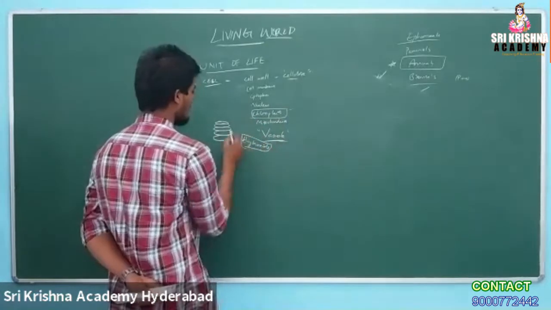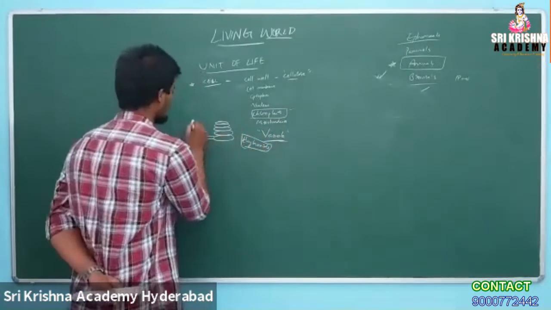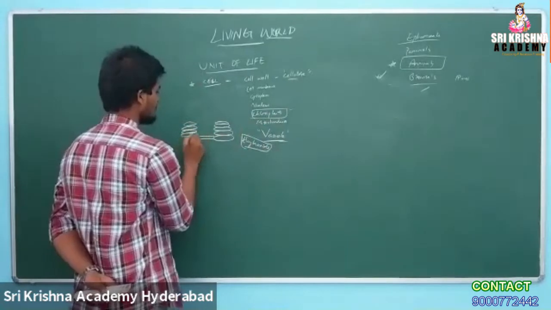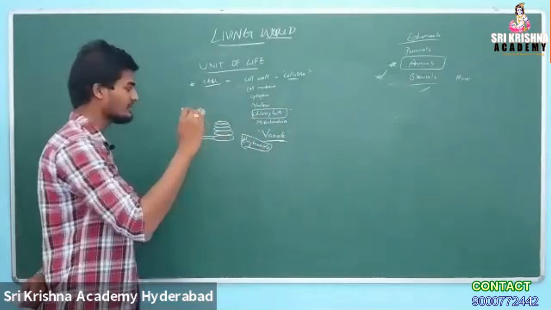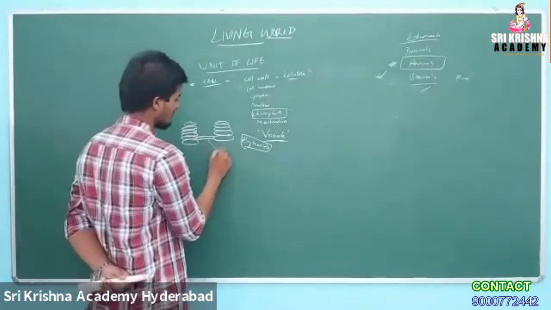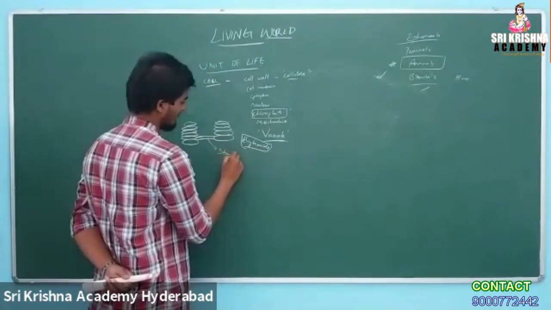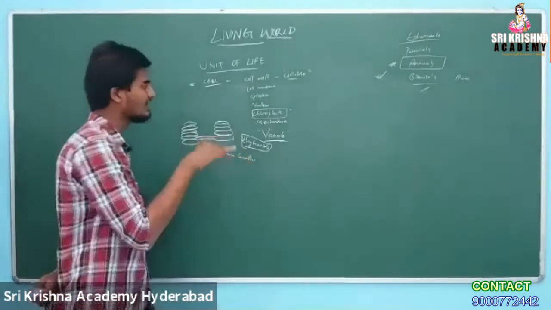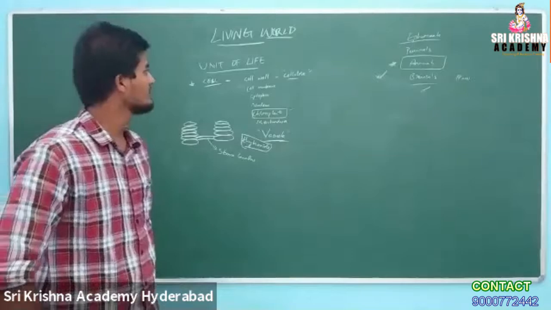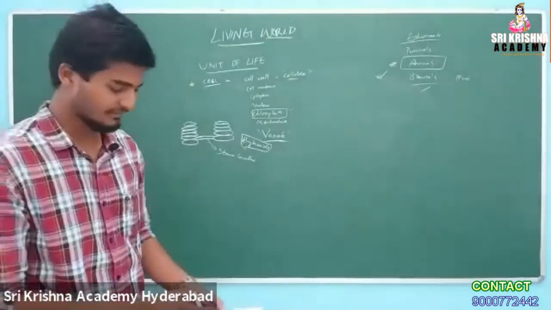They are attached like coins, piles of coins kept one above the other, and this is called stroma lamellae.